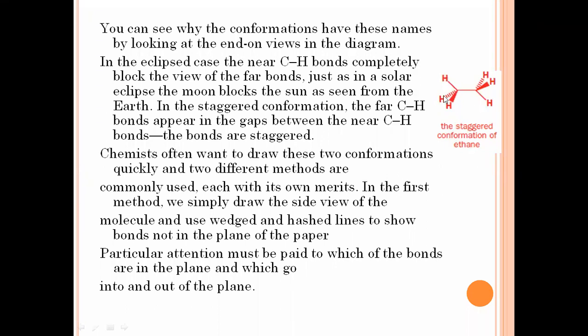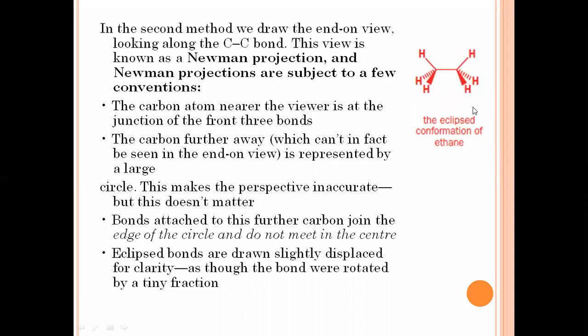And the hydrogen atom shown in the dotted lines is far away. It is behind the plane of the structure. So in this way, this is a staggered conformation of the ethane molecule. And if we show the same ethane molecule in the eclipsed conformation, see here, the hydrogen atoms come closer together. So that's why they are unstable.